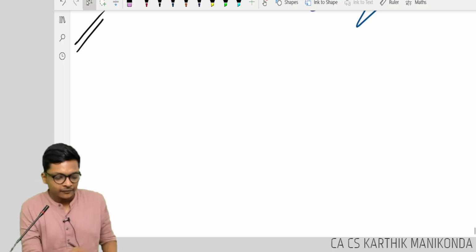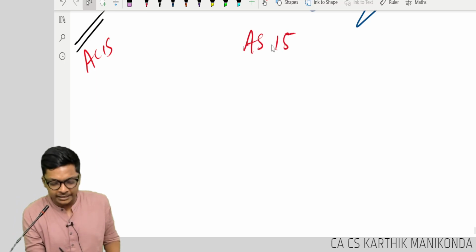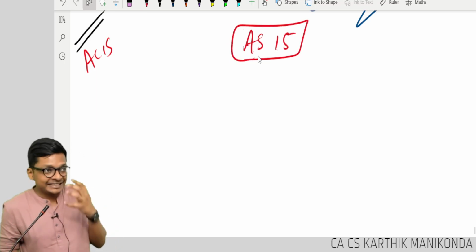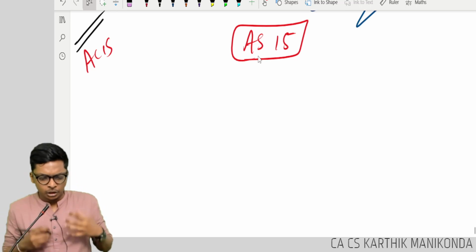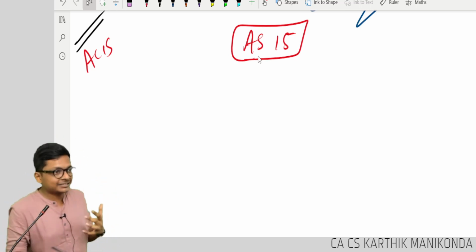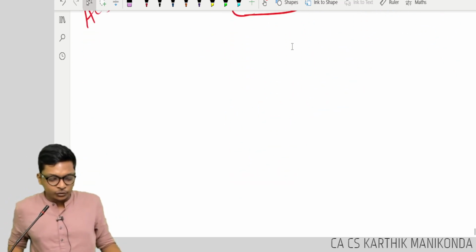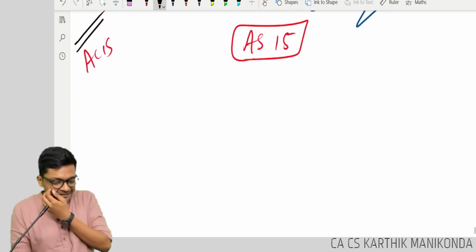Hi guys, welcome back to our accounts class where we are discussing AS15. This session we will try to target and complete this standard. So far I told you it's a complex standard, but you all told me you're understanding till now. Let's proceed. In the previous session, what did we basically learn?